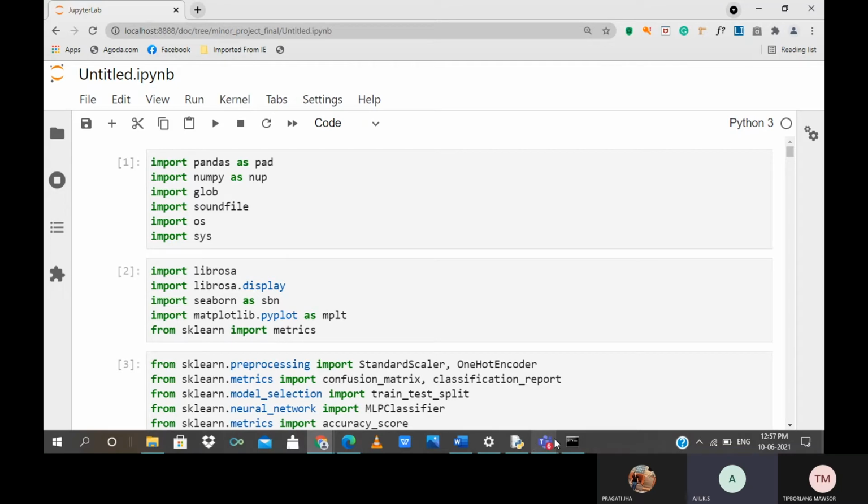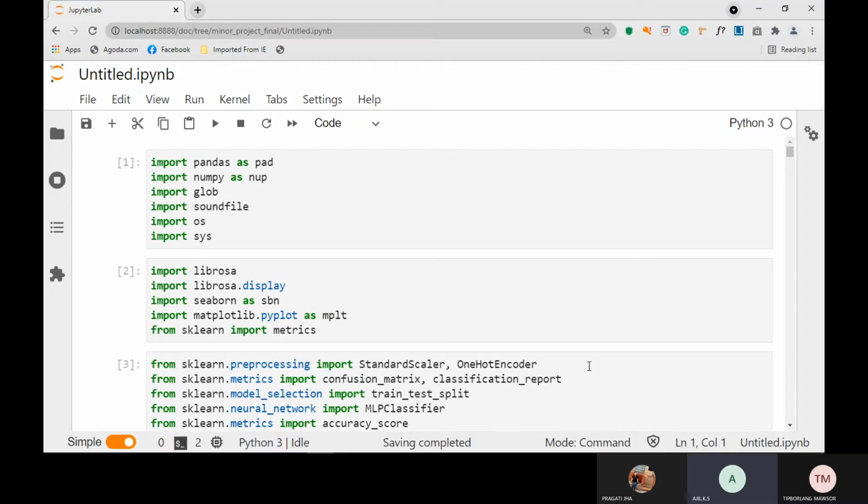Hi everyone, we are doing our project on speech emotion recognition. So here we are providing our code implementation. The major domain of our project is machine learning, and the language we use is Python.